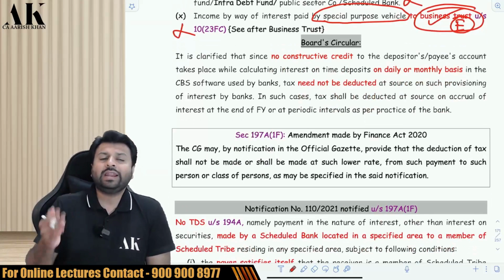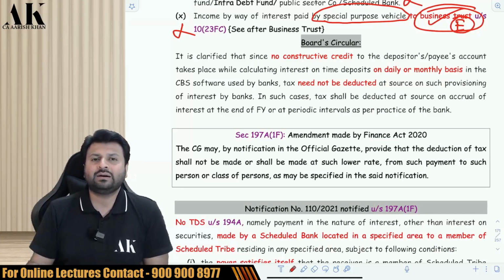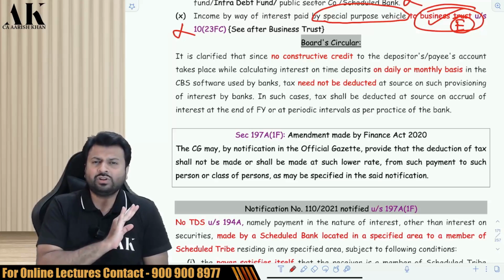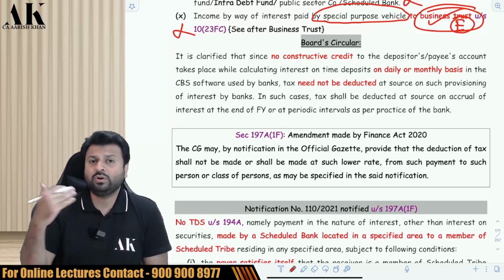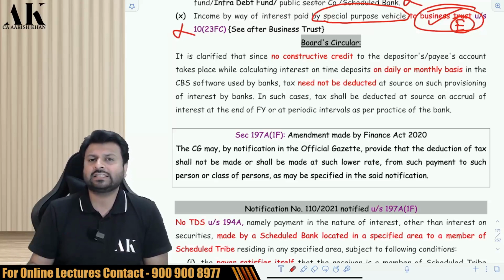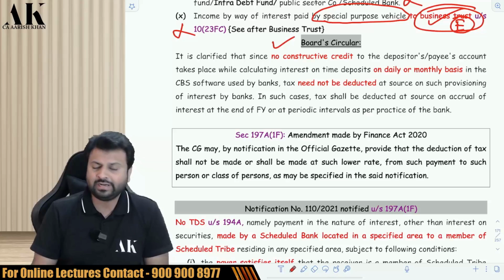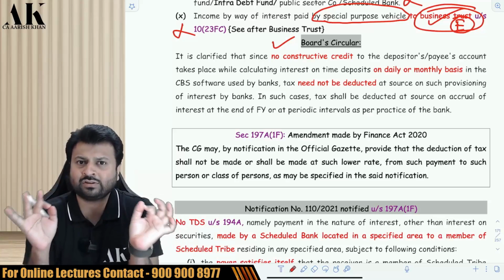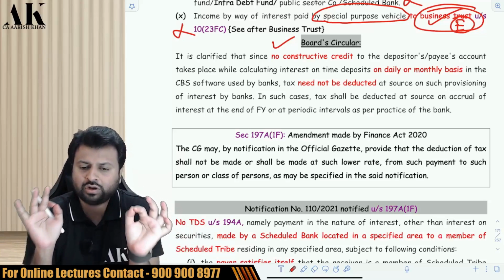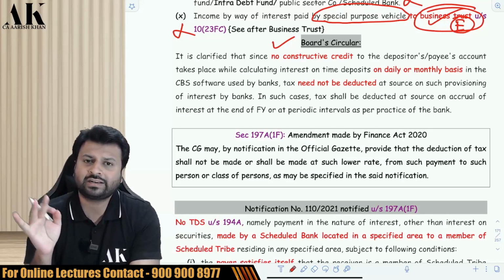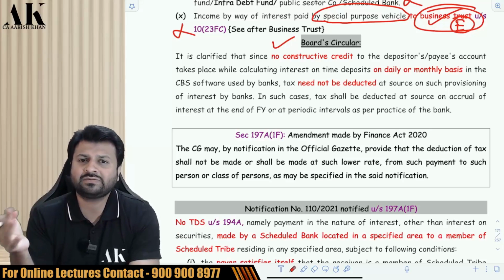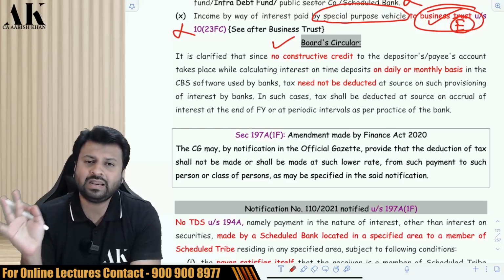Next. When a bank pays you interest, how does the bank compute interest on your FD and RD? The bank computes interest on your FD and RD on a daily basis. But does the bank credit interest on a daily basis? The bank does not credit interest on a daily basis. They compute interest on a daily basis. Therefore, whether the TDS is to be deducted on a daily basis, the answer is no. The CBDT has clarified that the TDS has to be deducted on a quarterly, half yearly or yearly basis only, as per the practice followed by the bank. You are not supposed to deduct TDS on a daily basis; on a daily basis, you are just supposed to compute the interest. The deduction of TDS will depend upon the practice which is followed by the bank regularly.